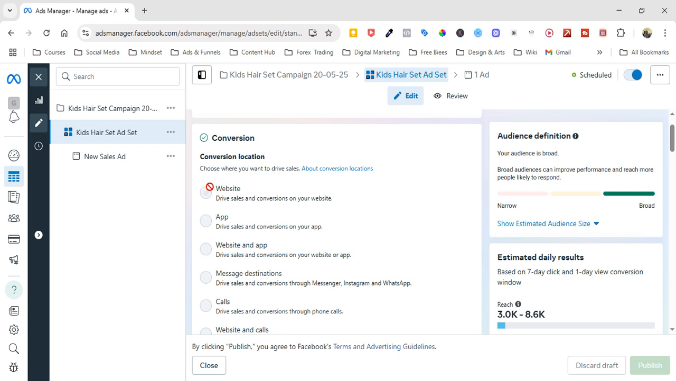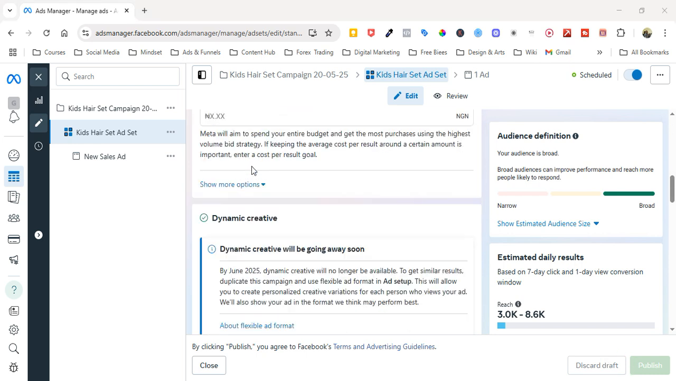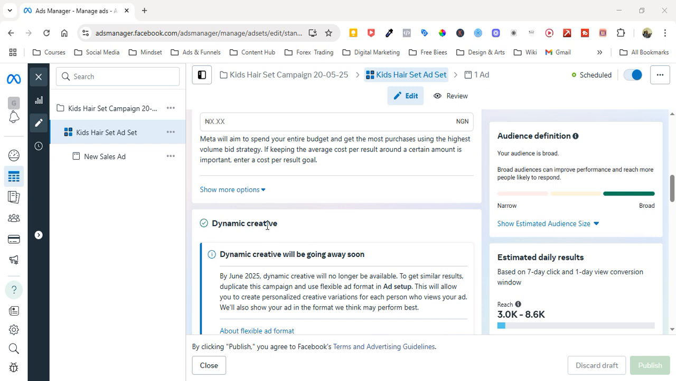And after the website, when we scroll down, you'll be able to see other things that are set up in this campaign. So we don't have any dynamic creative turned on here because it's not useful, and it is going away by June 2025, so it's no longer useful.